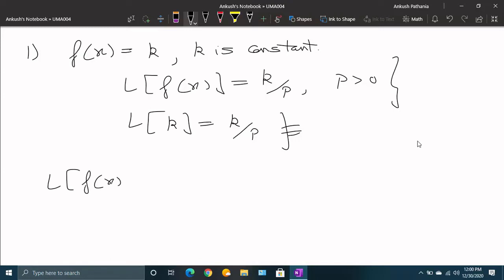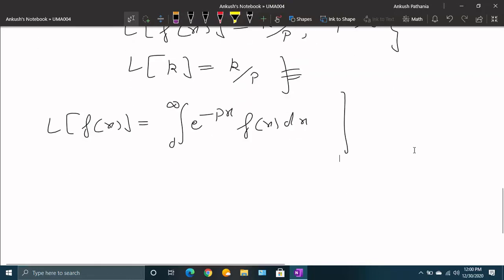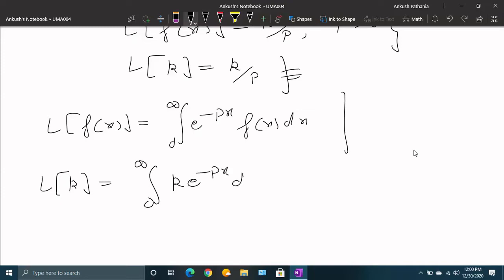To find the Laplace of f(x), by the definition, it is the integral of e raised to power minus px times f(x) dx. This is the formula we have for the Laplace transform of function f(x). Here the function is k, so this is the integral from 0 to infinity of k times e raised to power minus px dx.